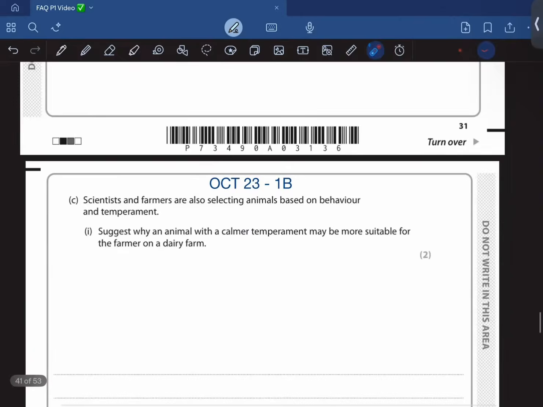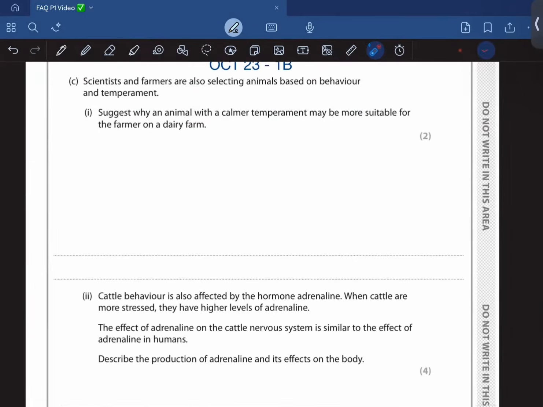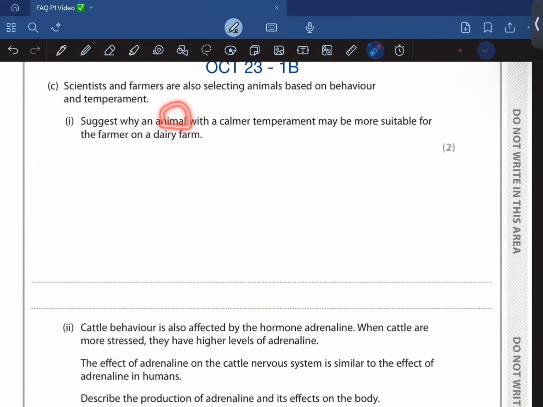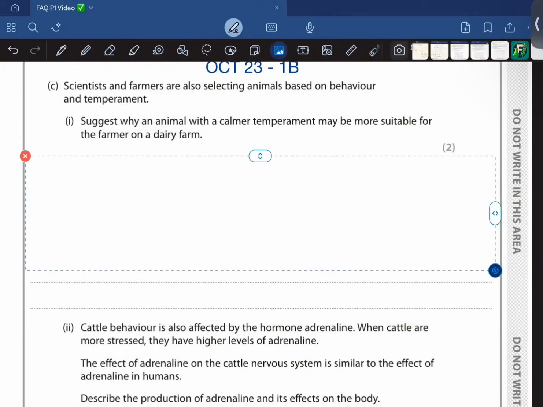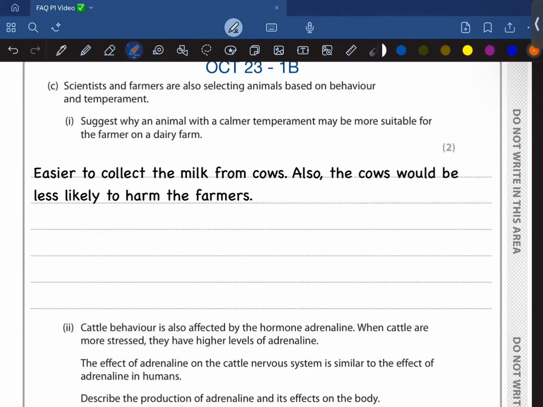Scientists and farmers are also selecting animals based on behaviors. Just one animal with a calm temperament may be suitable. It could be because it is easier to milk the cows that are less angry, and also they are less likely to harm the farmers, right? Easy to collect the milk, and the cows would be less likely to harm the farmers. Okay, moving on.